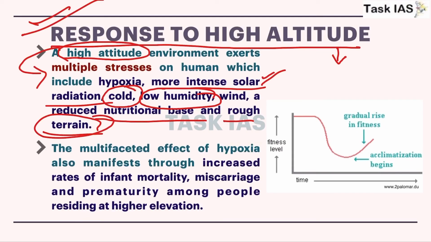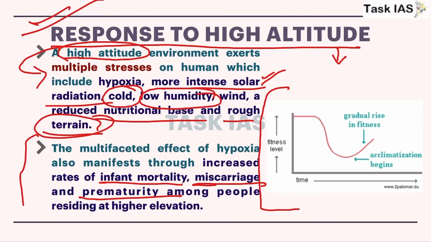So due to all these factors, humans face both physical as well as cultural stress at higher altitude, and this has an impact of increasing infant mortality, higher chances of miscarriage, and prematurity among people residing at higher elevation.